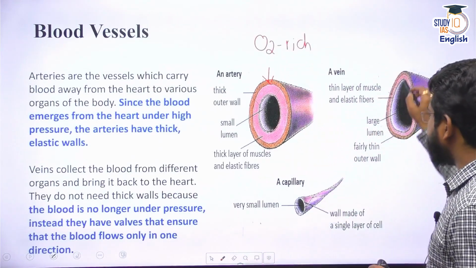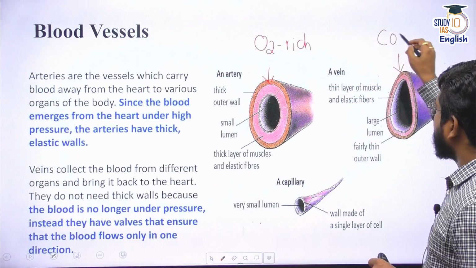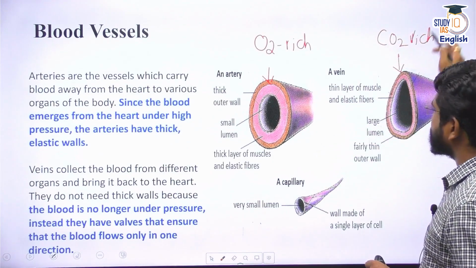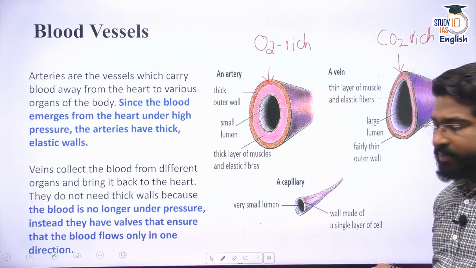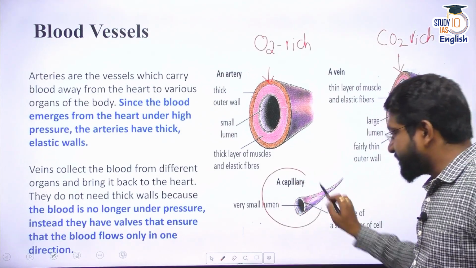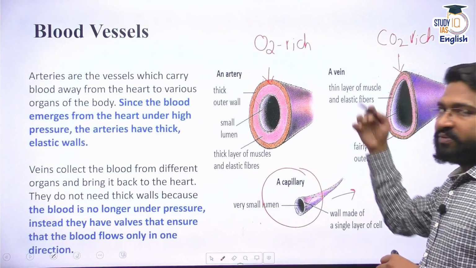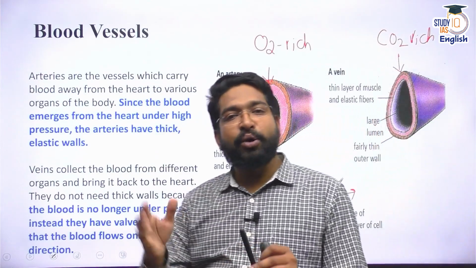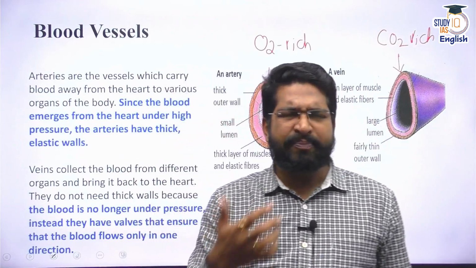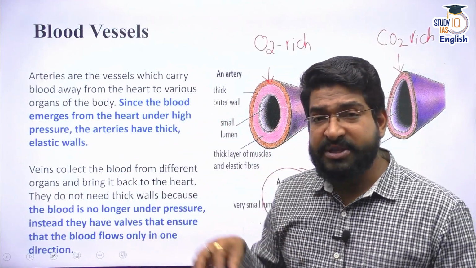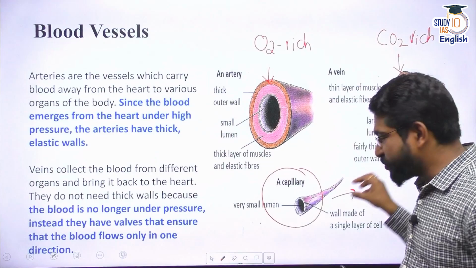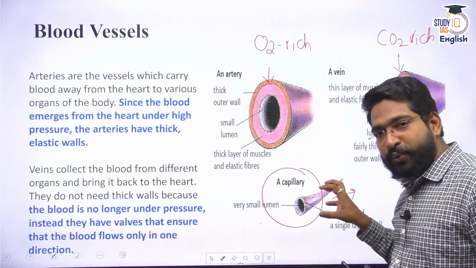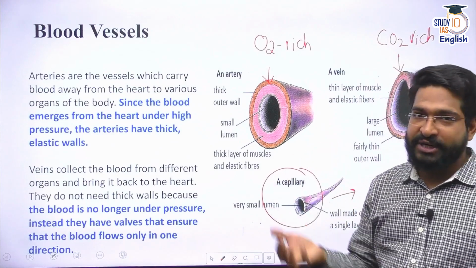We have veins, which always carry CO2-rich blood, that is deoxygenated blood. And there are capillaries, which carry oxygen-rich or carbon dioxide-rich blood, depending on where they are transporting. So if a vein transforms into a capillary, it will have deoxygenated blood. If an artery transforms into a capillary, it will have oxygenated blood.